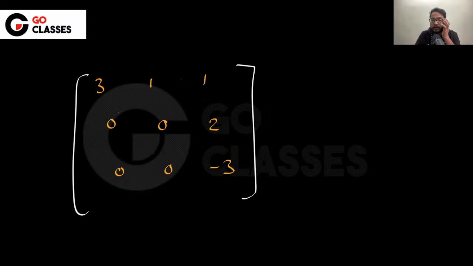Now let's just convert. See, this is the pivot element. Everything below this is 0, right? Everything below this is 0. This is the pivot element. Everything below this is not 0. So let's just convert this minus 3 to 0.